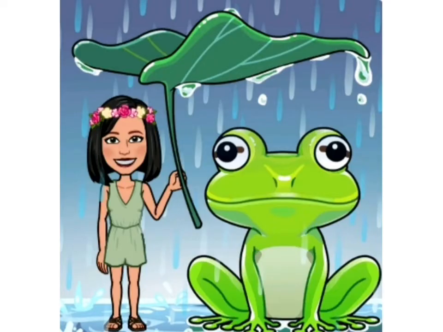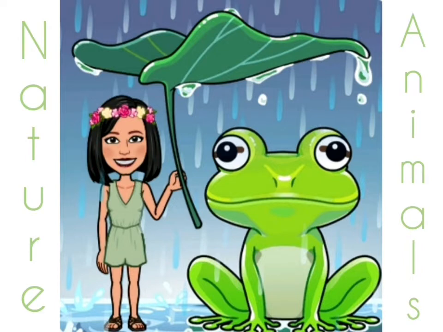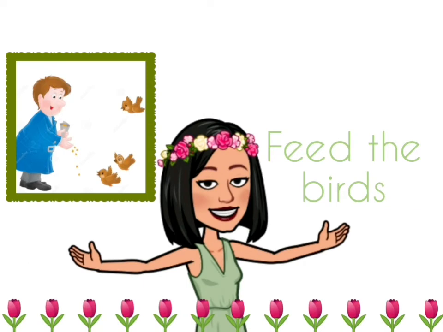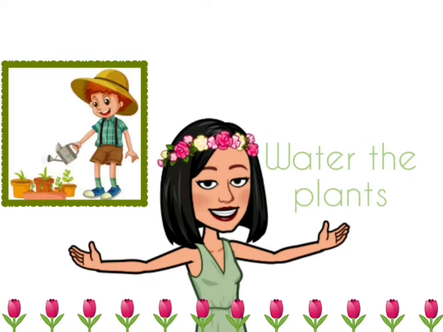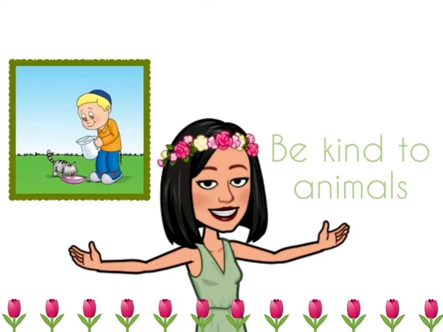Today we are going to learn some actions related to nature and animals, which means things we do in nature and towards animals. Now please repeat after me. Feed the birds. Walk on the grass. Water the plants. Be kind to animals.